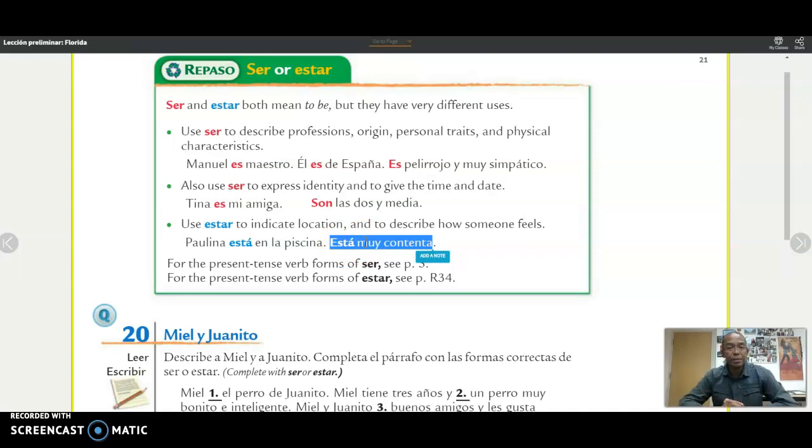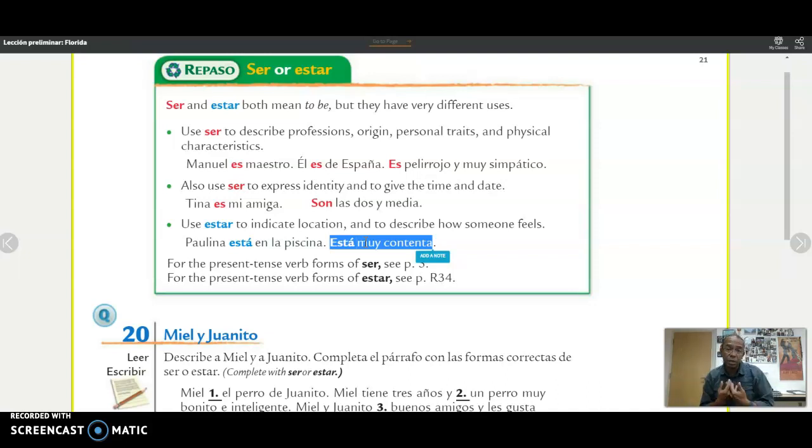So again, yesterday I talked to you about ser and estar. Imagine that they are twins. They were born from the Spanish language. They both mean the same. The difference between them is that one of them, the verb ser, is a little more structured: professions, origin, traits, physical characteristics, things that are not going to change, right? And estar is more like on the fence. He can change his mind, right?